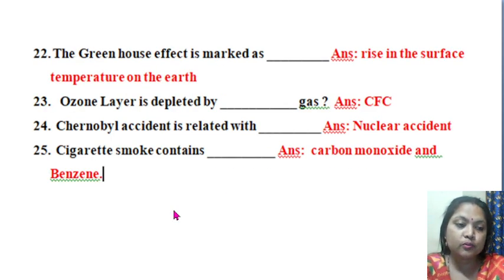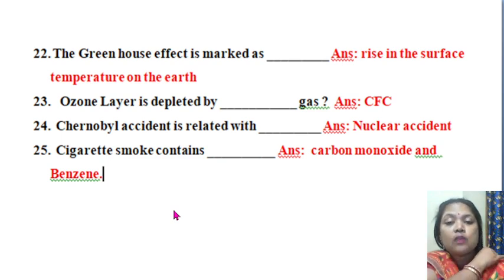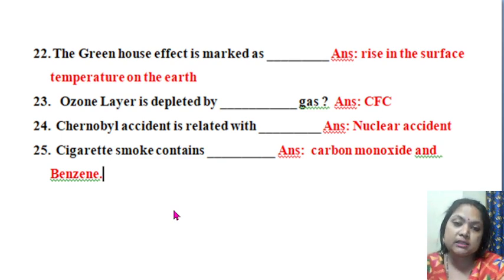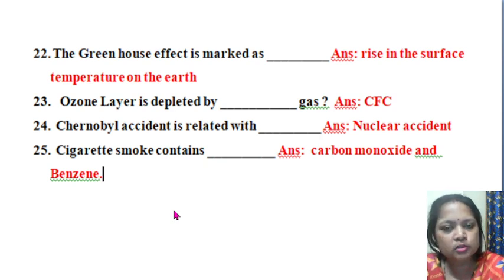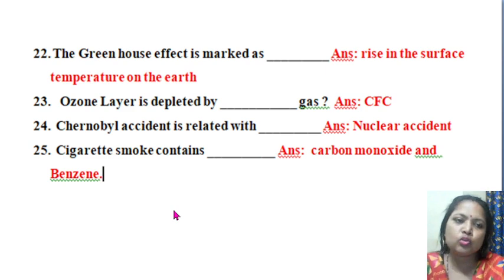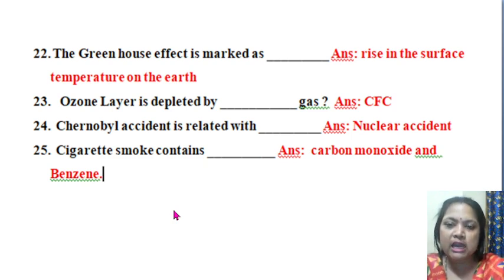Then the last 4 questions of today's video. The greenhouse effect is marked as dash. There is one phenomenon known as the greenhouse effect. You have already learned this effect from your schooling. In the greenhouse effect, the temperature rises, isn't it? So the answer is rise in the surface temperature of the earth.